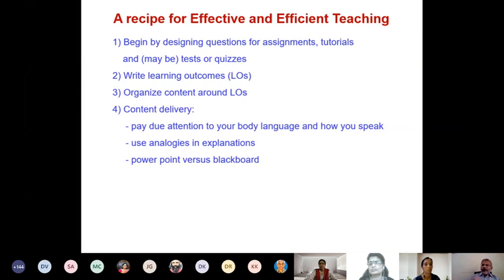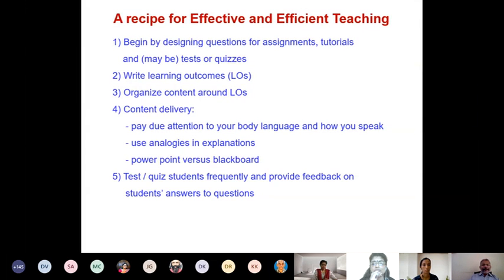Now, when you deliver your content, you have to pay due attention to your body language and how you speak. You should use analogies in explanations, and you must use the PowerPoint and Blackboard judiciously. I'm going to discuss these points in detail; first, I'm only recapitulating. Then I said that you must test or quiz students frequently. And when they give a wrong answer, you must provide feedback on why they have gone wrong. This feedback is very, very important.